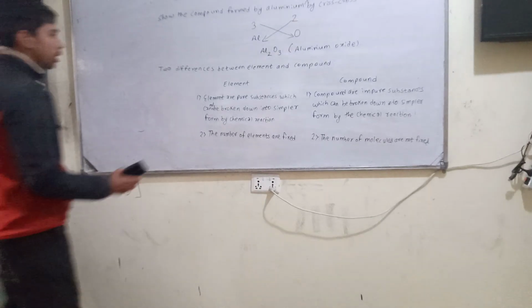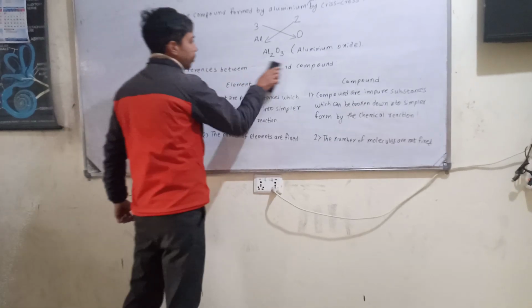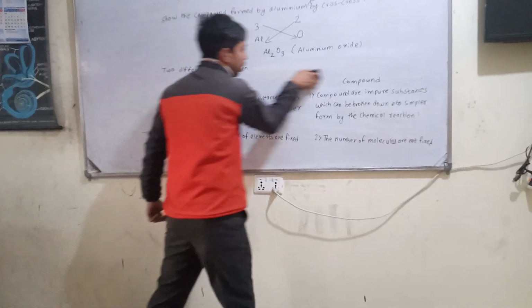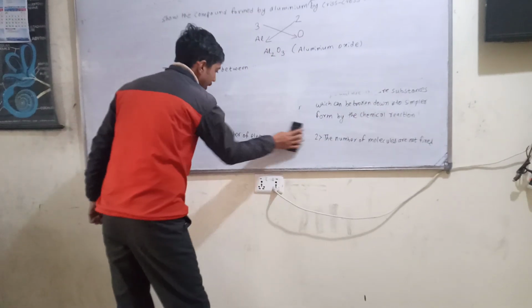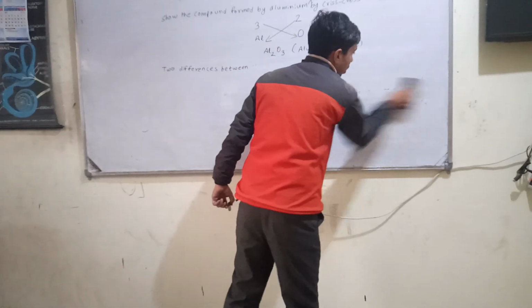This is all about the two differences between electrovalent bond and covalent bond.